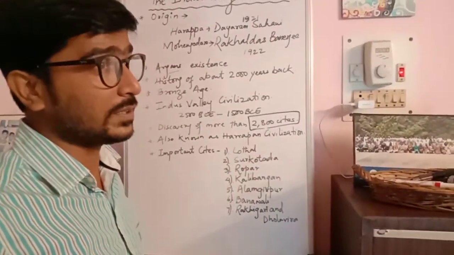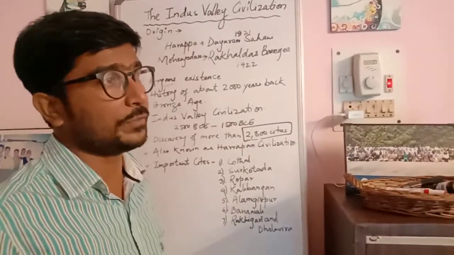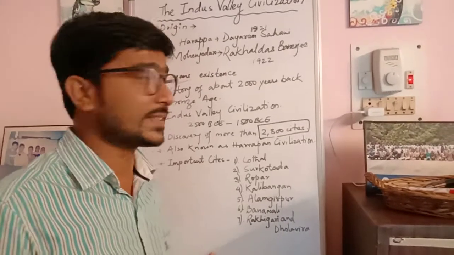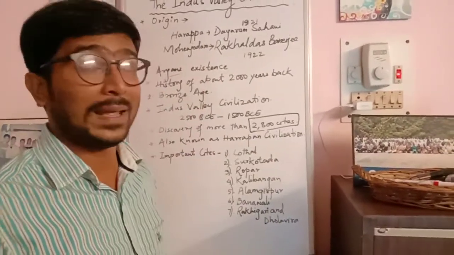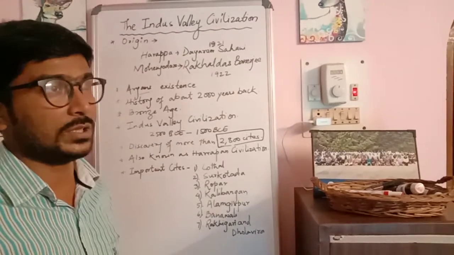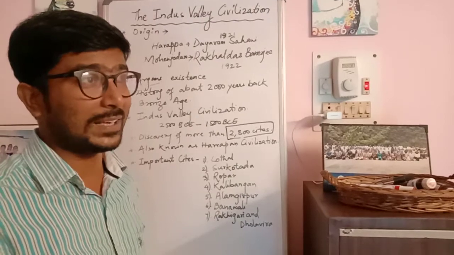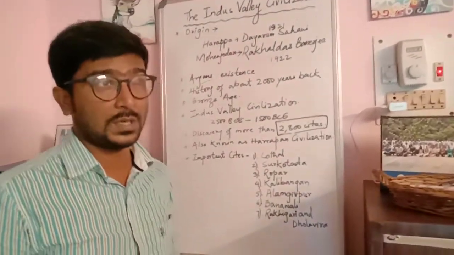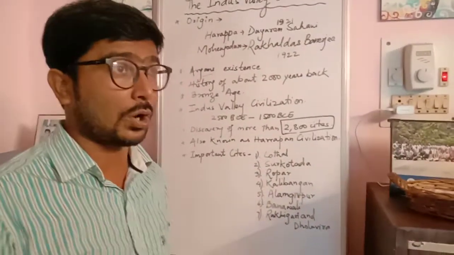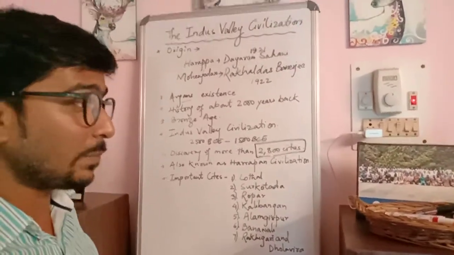Now, Harappan civilization, why? Because as I explained, Harappa was the main and first important site that was excavated by Dayanand Sahani in 1921. Various things like tools, important pots, idols, toys, and handmade things were discovered beneath the earth's surface.